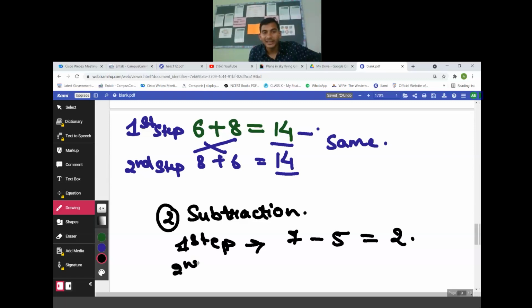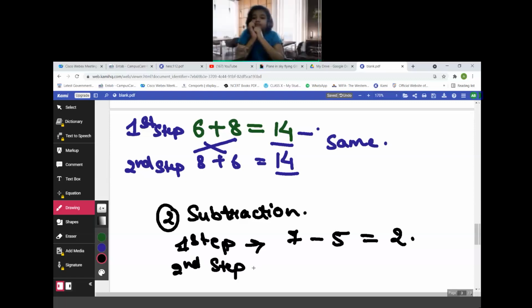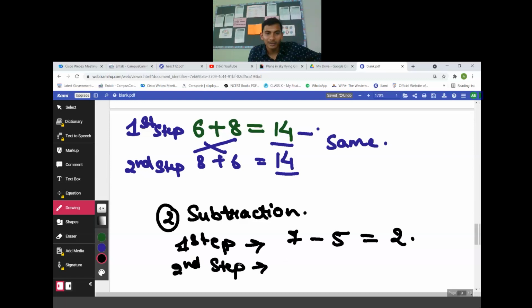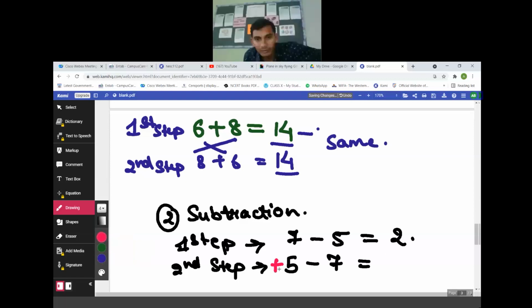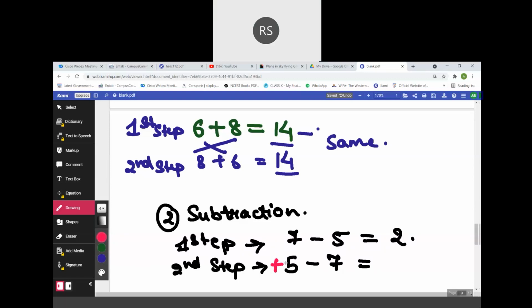Second step, now reverse the numbers: 5 minus 7. If we subtract a number from another and reverse the order, the answer will not be the same. So it is not applicable.